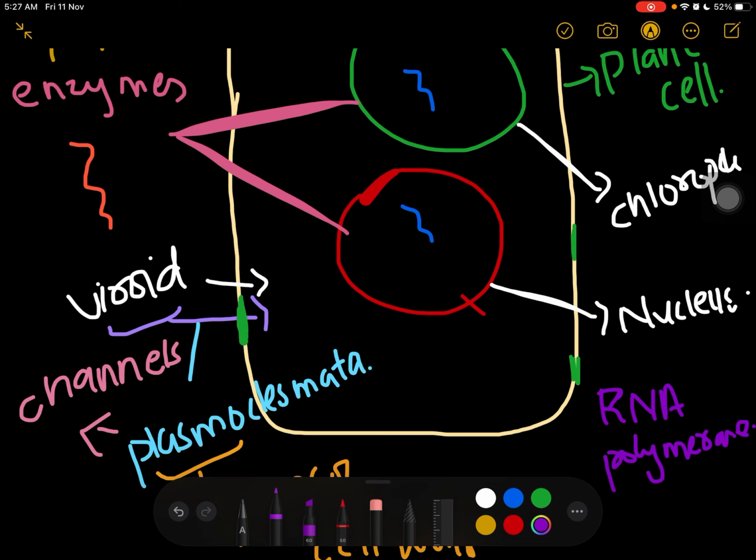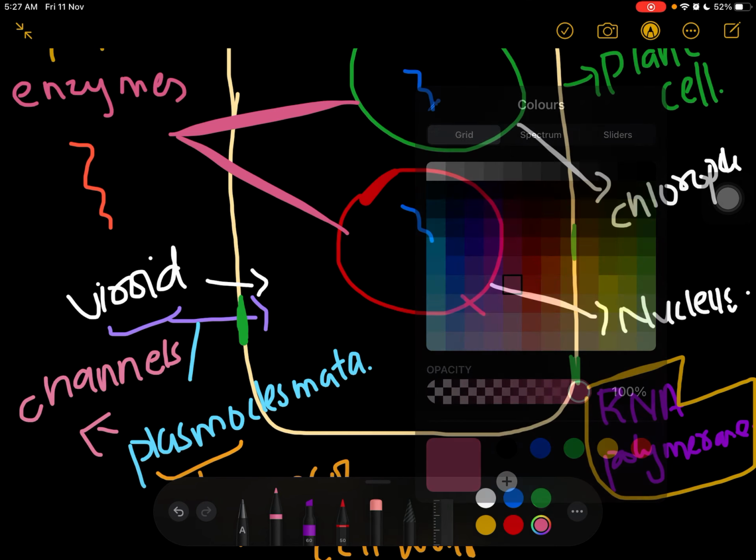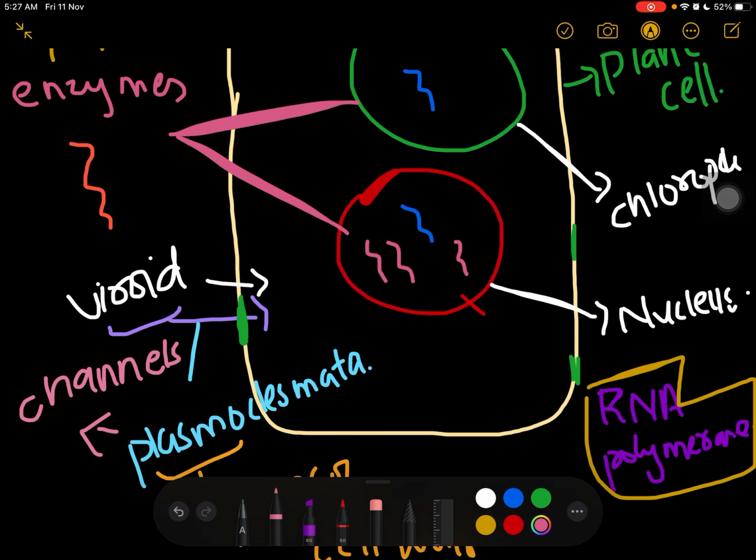RNA polymerase. This enzyme, like this viroid, will enter the nucleus and the chloroplast, and it will utilize the enzyme known as RNA polymerase. By utilizing the RNA polymerase, it will make its copies. So these are basically the copies which are made by the RNA polymerase.